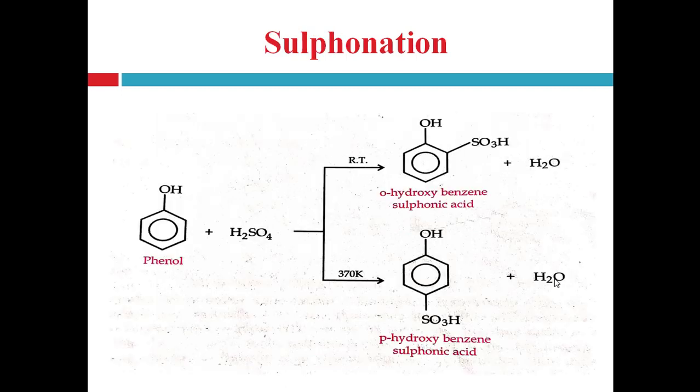The next example of electrophilic substitution reaction in phenol is sulfonation. In this, again, two cases are given. Here in both cases there is a difference in reaction temperature, right?